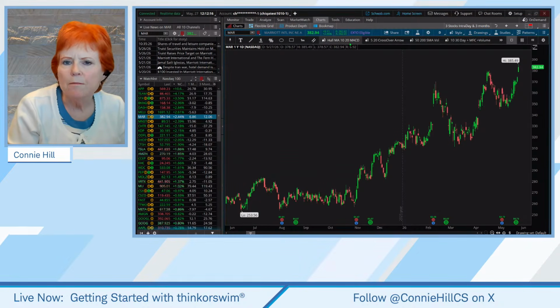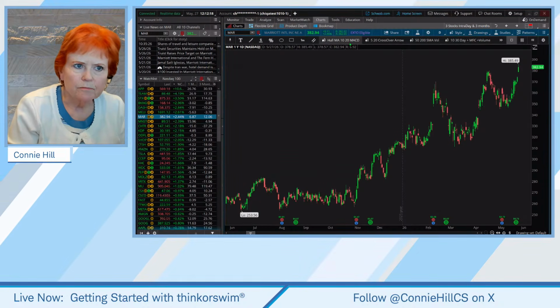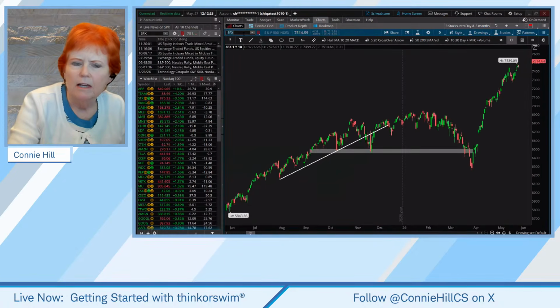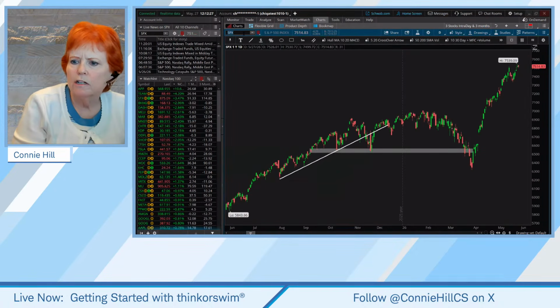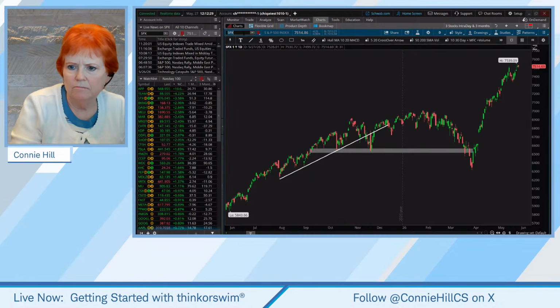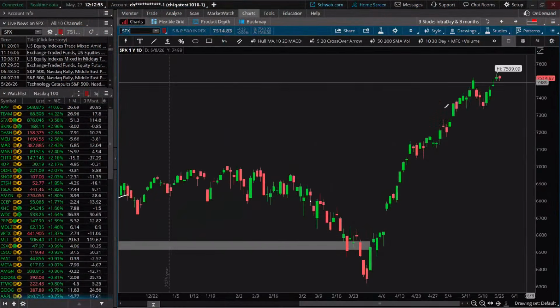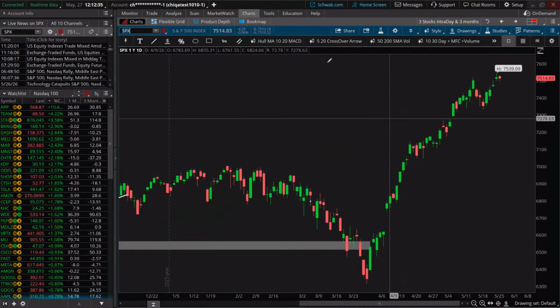Now let's work with some of our drawing tools. First one I want to bring up here, we're going to bring up SPX. And I want to draw a channel line. Okay, so this is a kind of a longer chart, so I'm going to zoom in and I'm going to use my channel bar icon.